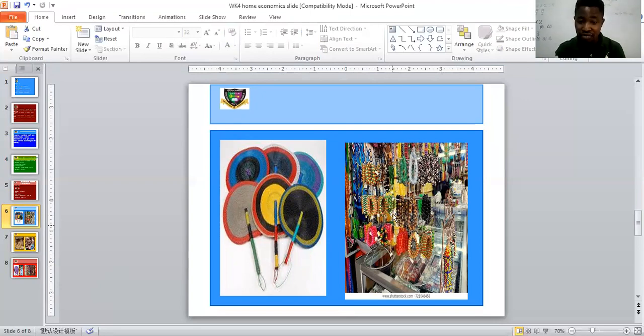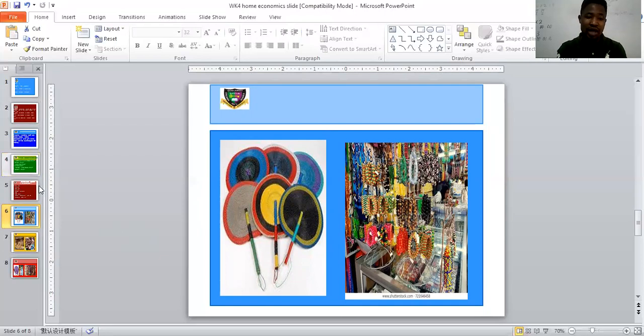You see, these are adornments that are worn by women, either on the neck or on the wrist, to make them look beautiful. You can make this. I think sometime in Home Economics Homemaker Club, you have been taught how to do this, and a lot of you did wonderfully well.